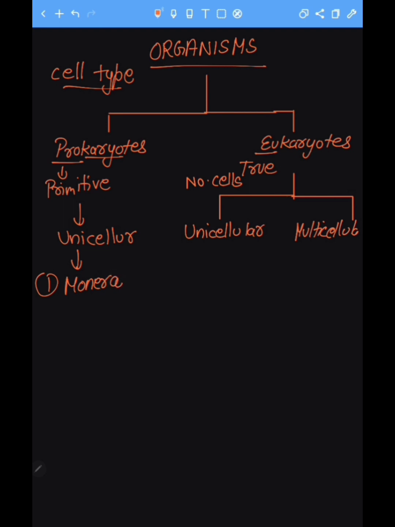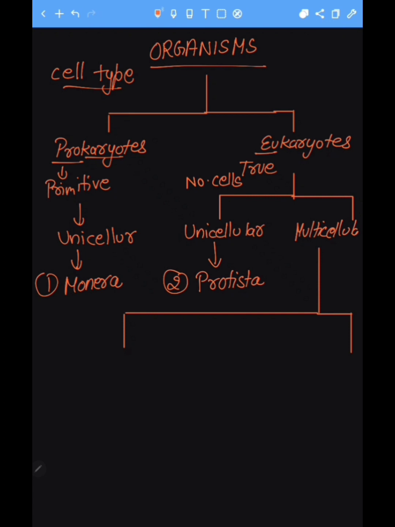And eukaryotes are subdivided into two types on the basis of number of cells: unicellular and multicellular. Unicellular organisms with eukaryotes are known as Protista. So it is our second kingdom, Protista, which contains eukaryotic and unicellular organisms. Prokaryotes and unicellular come under Monera, and eukaryotes and unicellular come under Protista. Now move on to the next, which is our multicellular organisms.